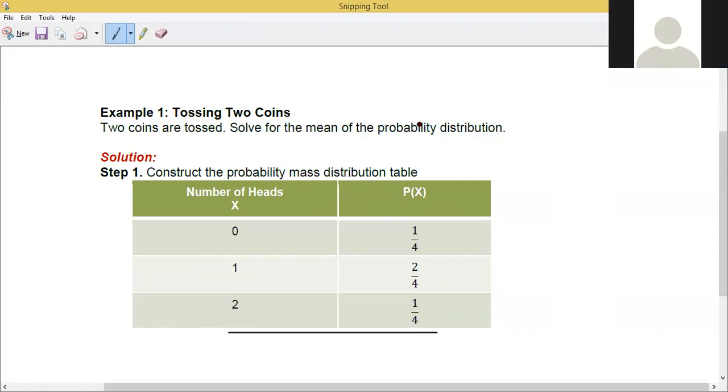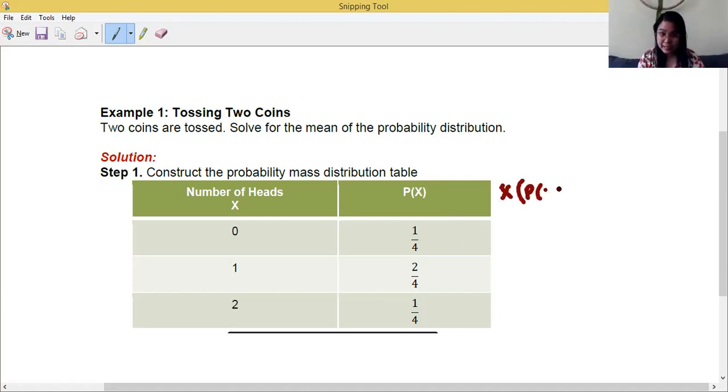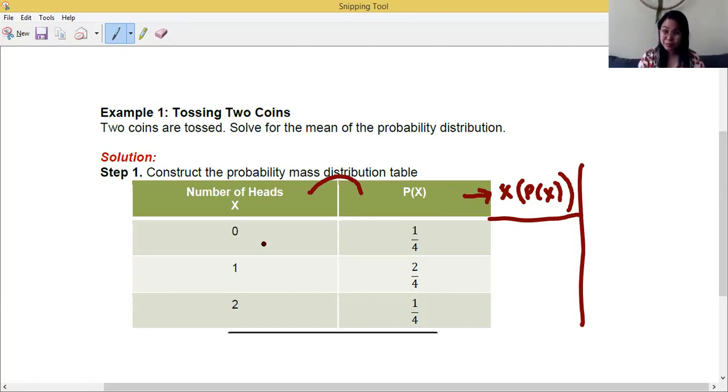Now, let's start by solving for the mean. How do we solve for the mean? We dive in with step 1, we construct the PMF, and step 2 is adding another column. That's x times P of x. Based on the notation, it means that you need to multiply x and P of x in order to arrive at this column. So let's multiply. 0 times 1, that's 0. 1 times 2, that's 2 over 4.